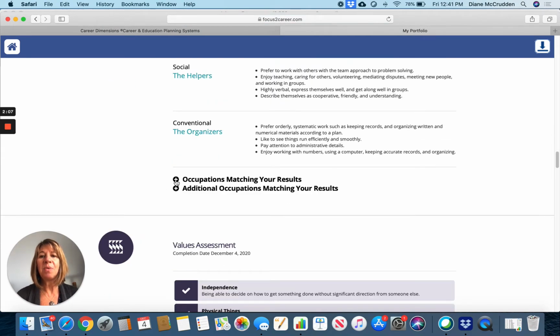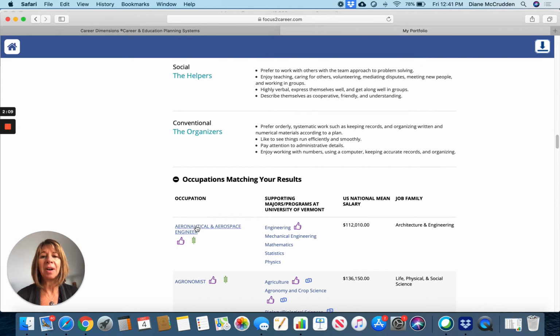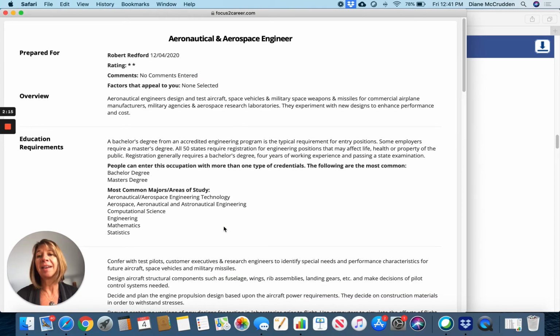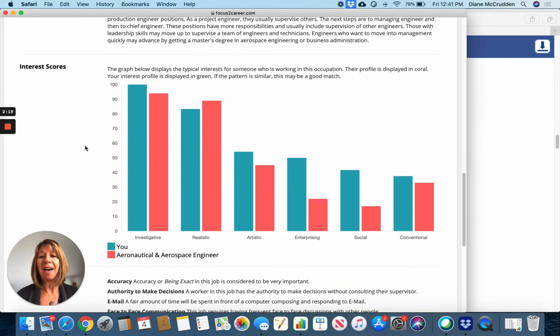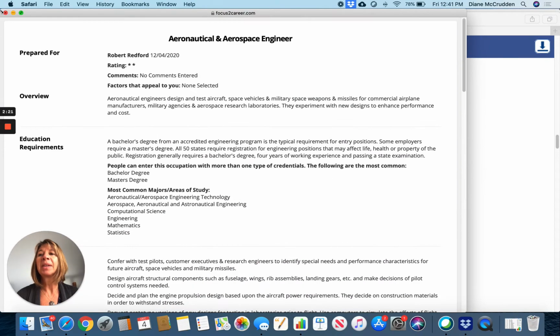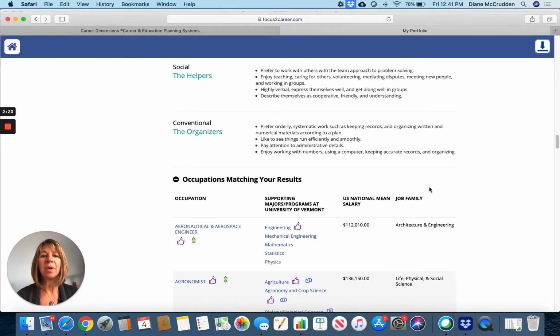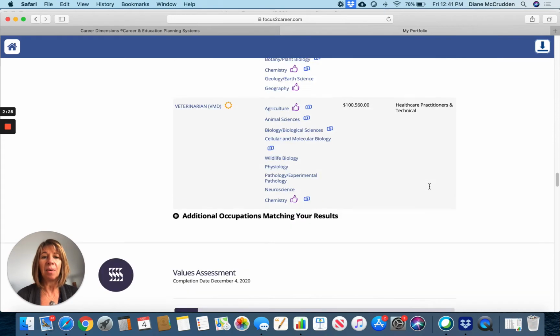You can view what occupations match their Holland code, majors associated with it that you offer at your college. You can in fact click on the occupations to learn about it as well as see how it aligns with their Holland code. So it's really a mirror image of what the student sees on their website.